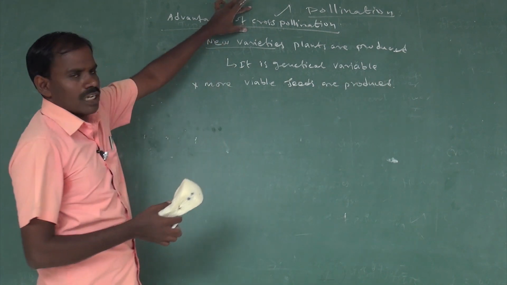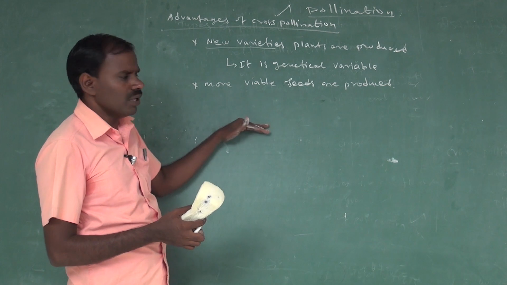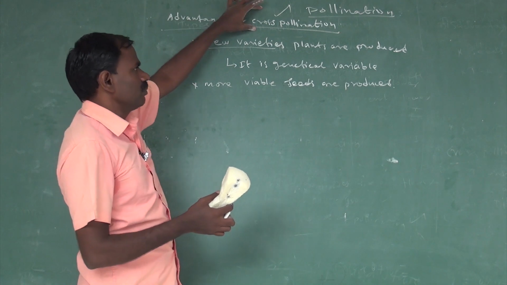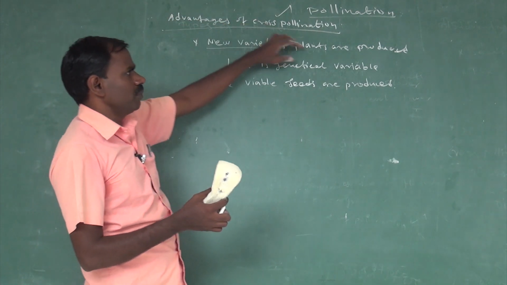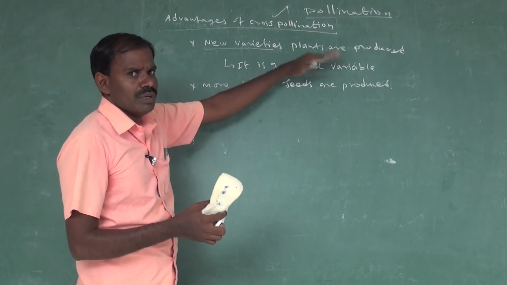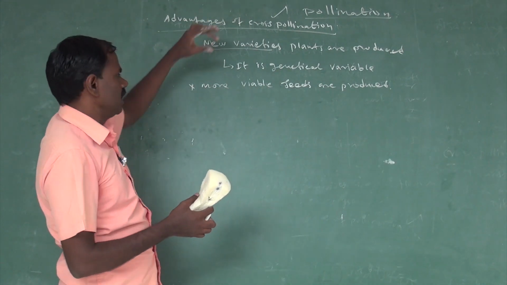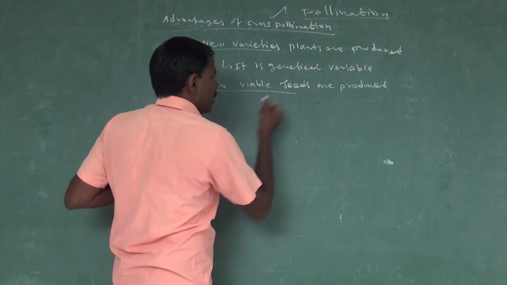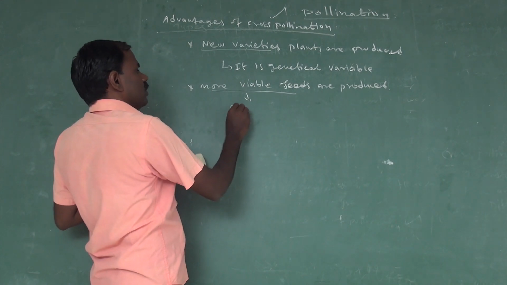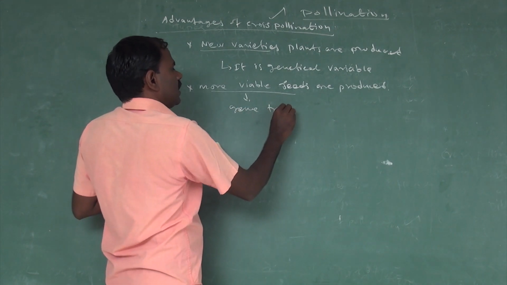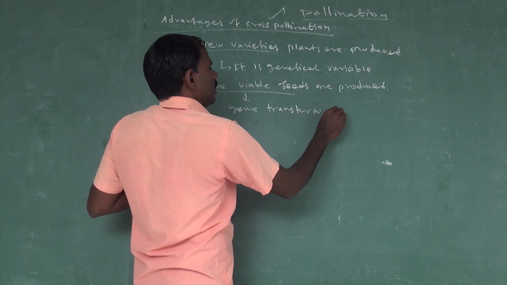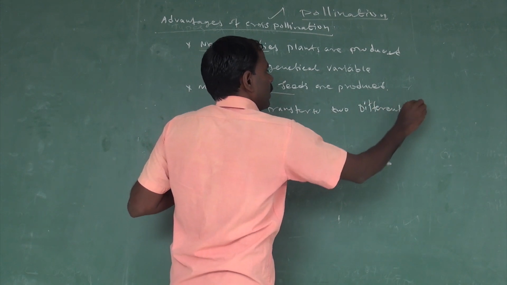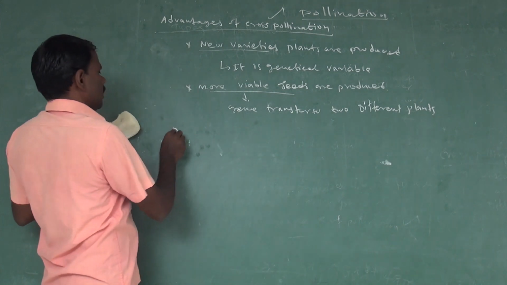What is cross pollination? It means the transfer of pollen grain onto the stigma from two different plants or different flowers, but of the same species. The advantage of cross pollination: new varieties of plants are produced, genetically variable plants, which may form only in cross pollination. The next one is more viable seeds are produced, because it involves a gene transferring process, gene transfer to different plants. Next one is disadvantages.